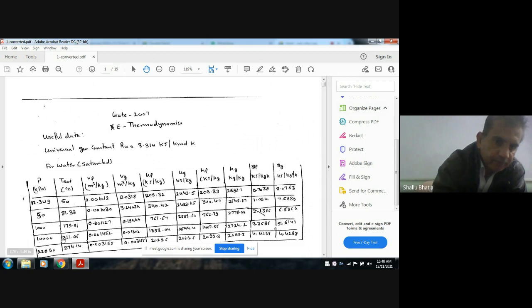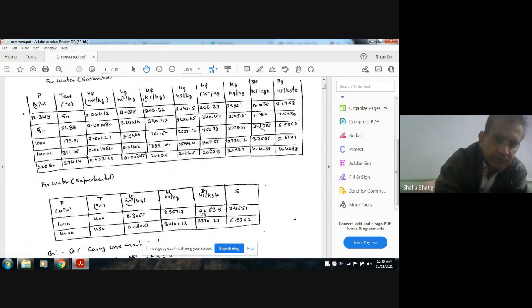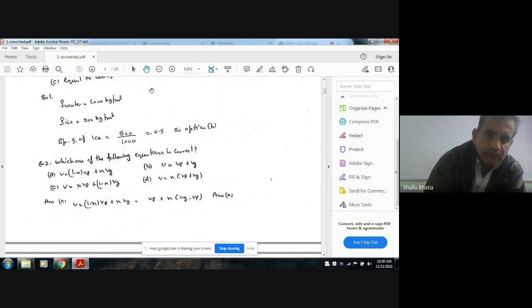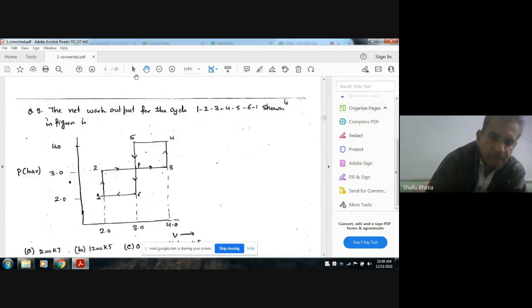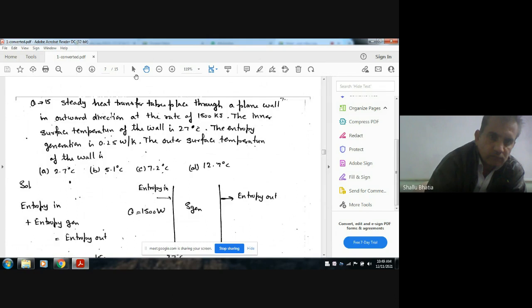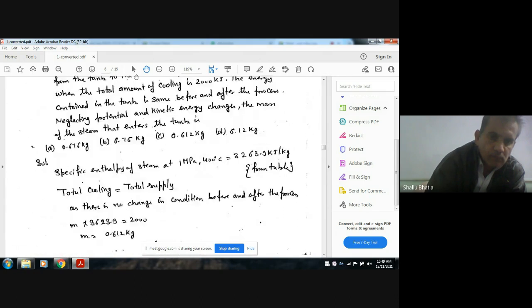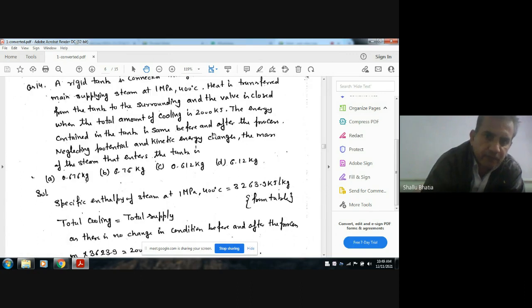Add 1 MPa. So this is your 1 MPa and 400 degrees Celsius. At 400 degrees you can find H, 3263.9. So this is the enthalpy from the table. This enthalpy is specific enthalpy. This is the enthalpy provided by the steam.